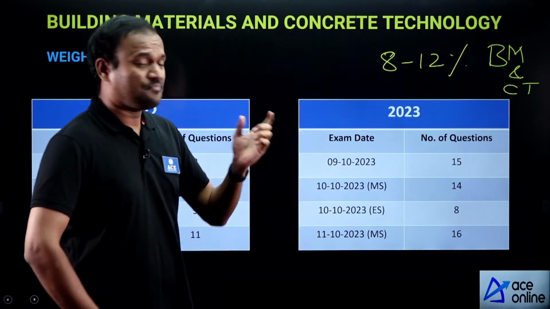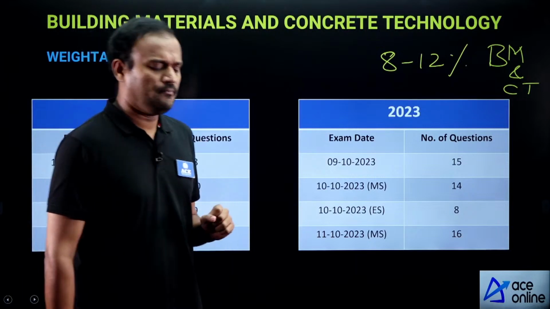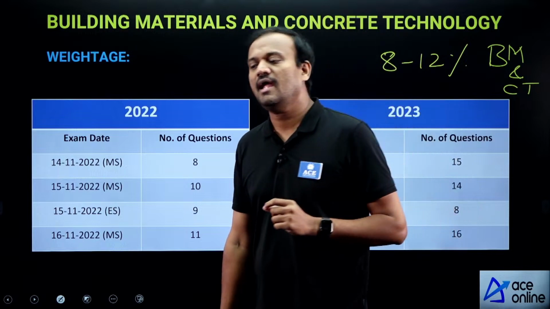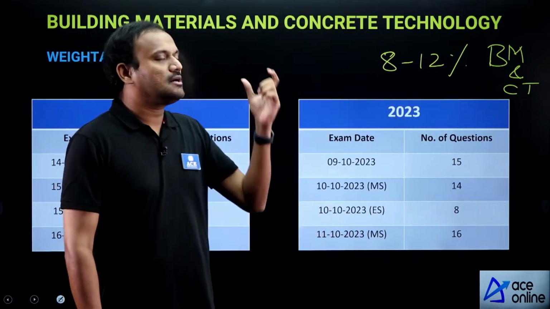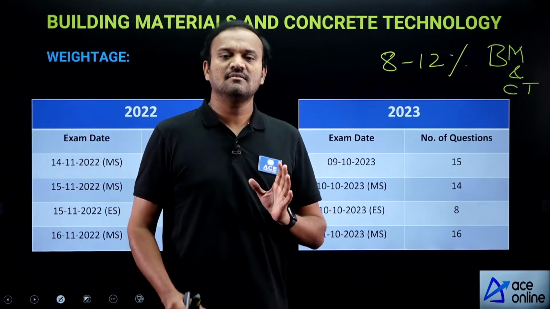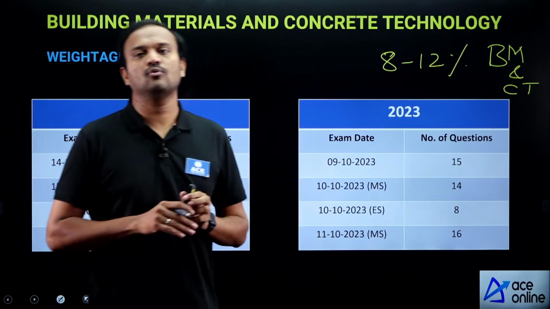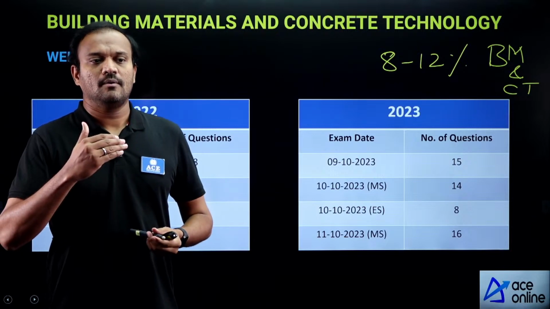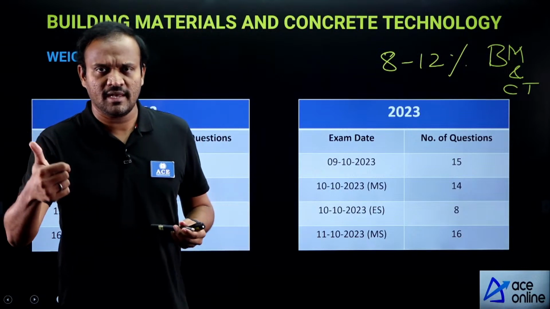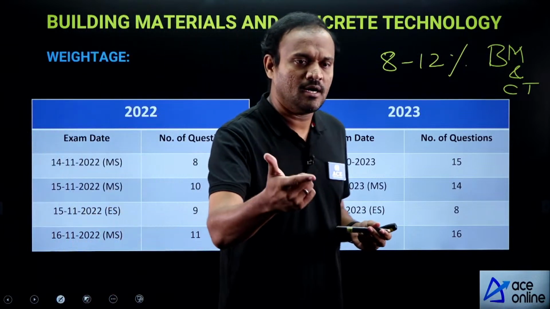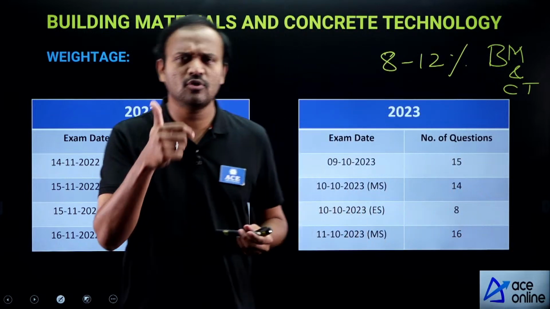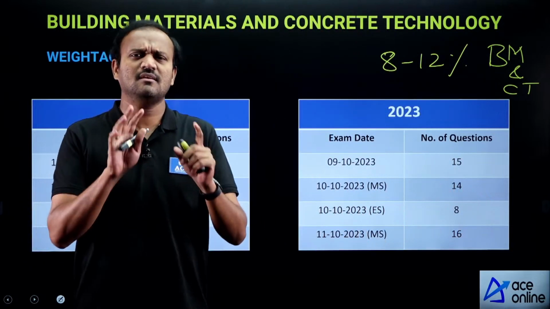From an exam point of view, the weightage is quite significant, and the advantage with the topic, building materials, is this: if you properly prepare, that is, go through your lectures and printed material, solve previous year's questions, and do good revision, nothing more than this.